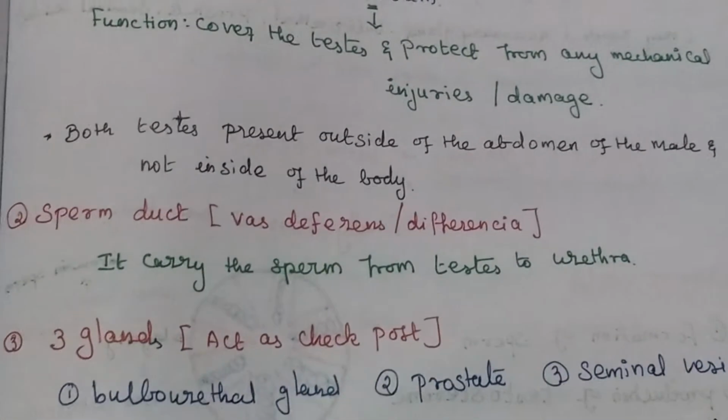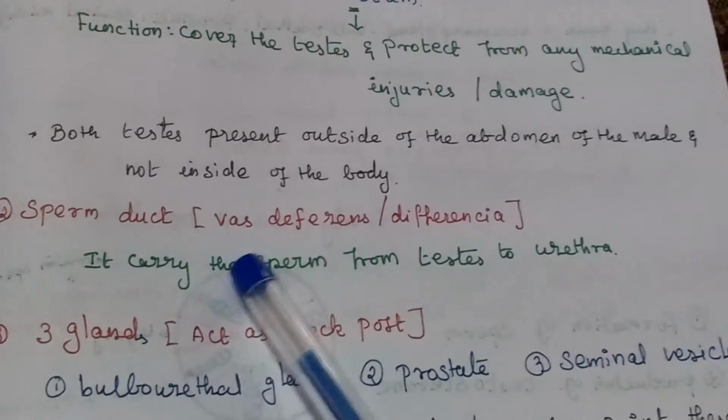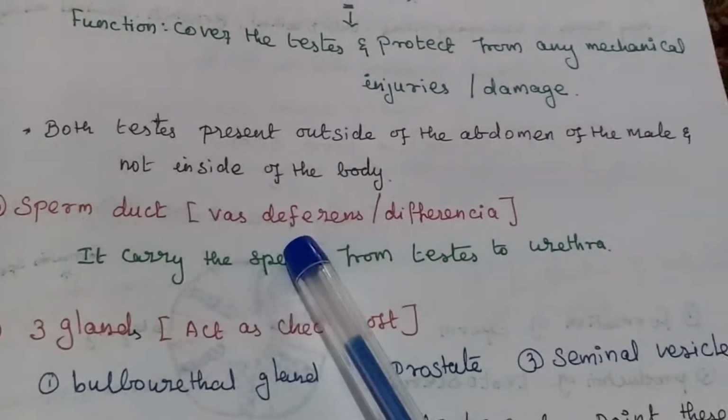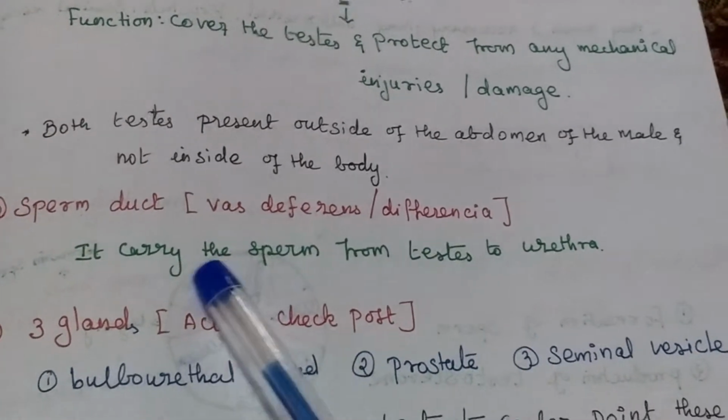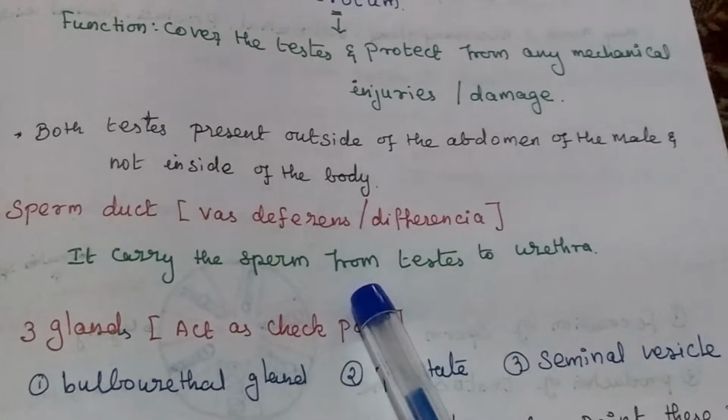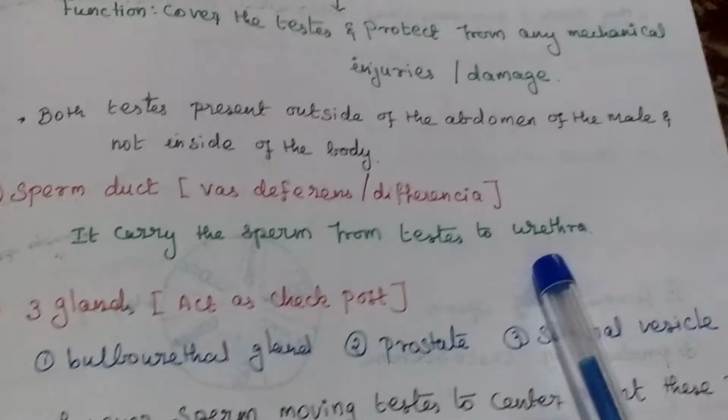The second part is called the sperm duct. It is otherwise called the vas deferens. What is the role of the sperm duct? It carries sperm from the testis to the urethra.